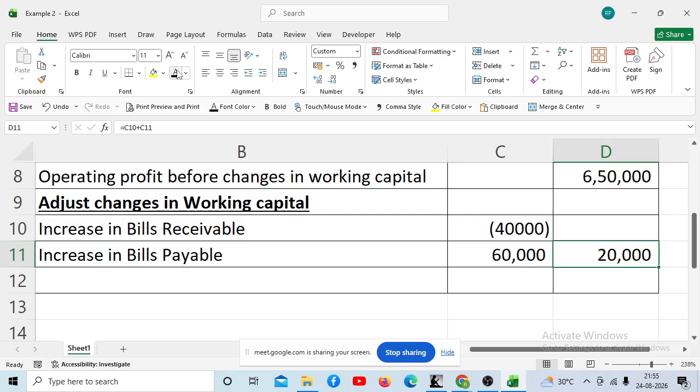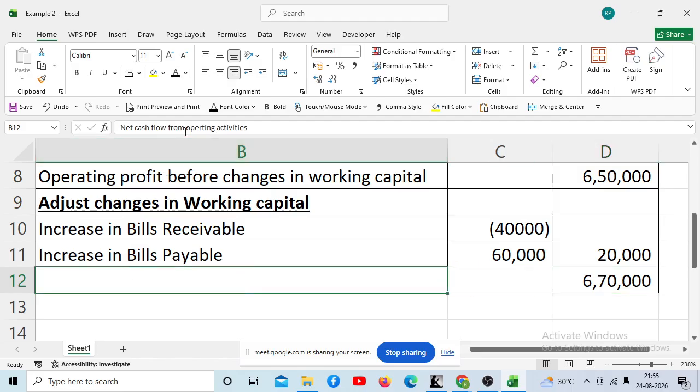The final result will come here, and this will be called net cash flow from operating activity.